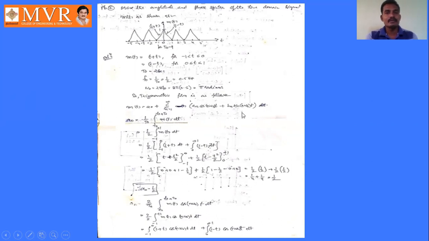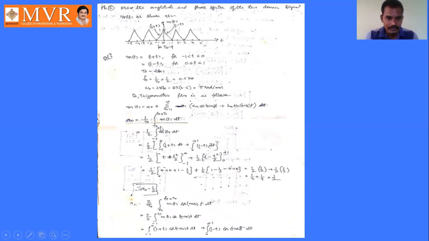After that we have to find out the values of the Fourier coefficients. What are the Fourier coefficients here? A naught, an and bn. How is a naught expressed? A naught equal to 1 by T naught integral T naught to T naught plus T naught m of t dt. Here 1 by T naught is 1 by 2.